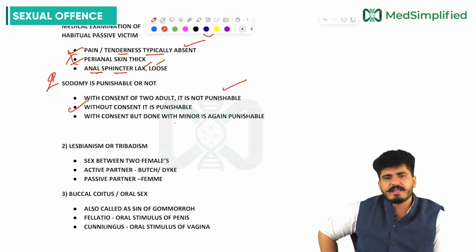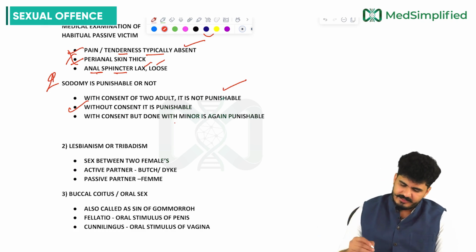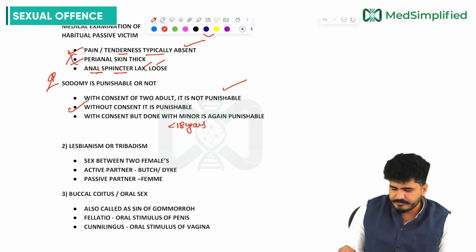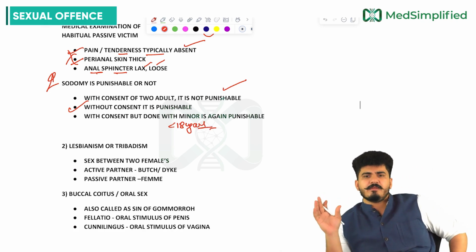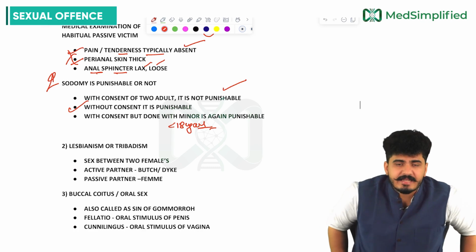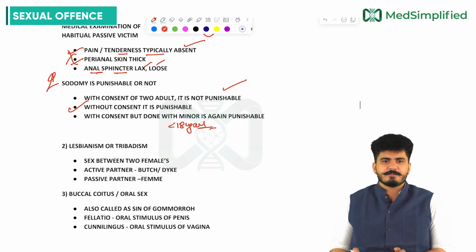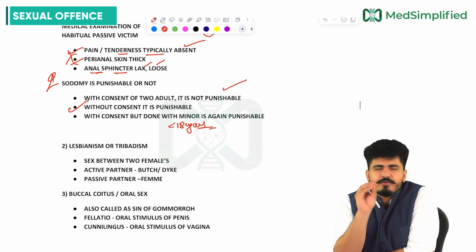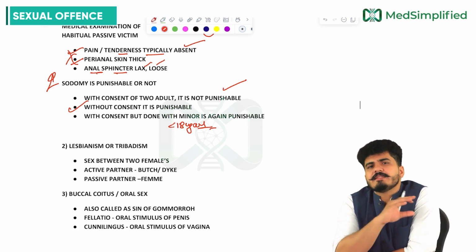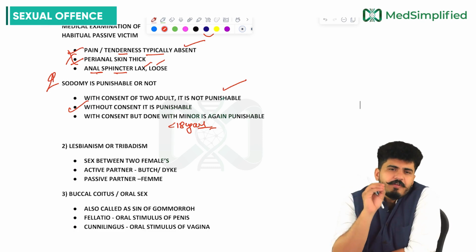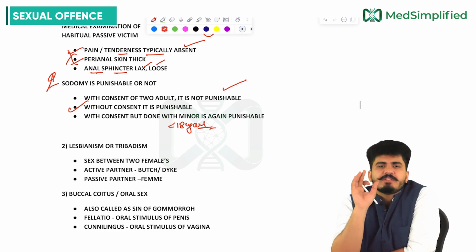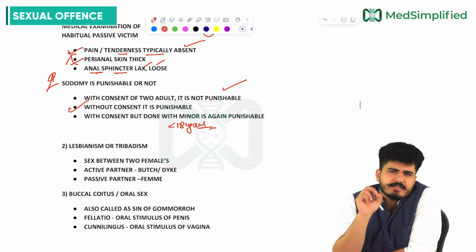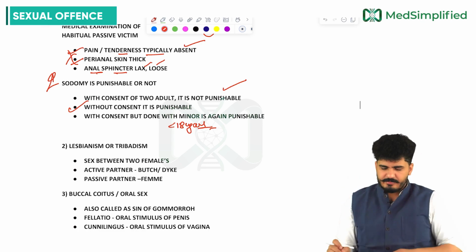With consent, but done with a minor, is again punishable. A minor is a child less than 18 years of age. You are doing it with consent, but the minor's age is less than 18, which is why it is punishable. So understand three conditions: with consent of two adults, it is not at all punishable; without consent, it is punishable; with consent but with a minor, it is again punishable, my dear friends.